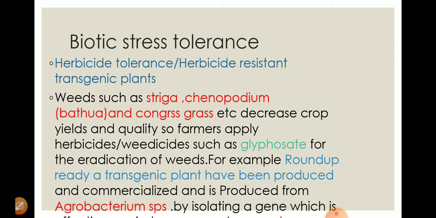So this glyphosate is a chemical ingredient which is a part of the weedicide or herbicide, and it is used to kill the plant. It is used to kill the undesirable plants that we call the weeds. But due to the use of this glyphosate, the crop plants also get affected. Their productivity will also be reduced.